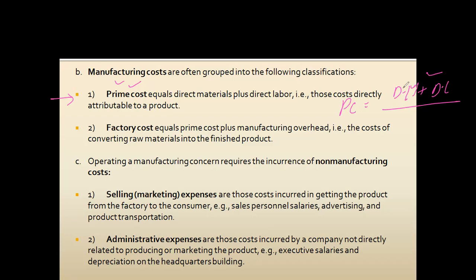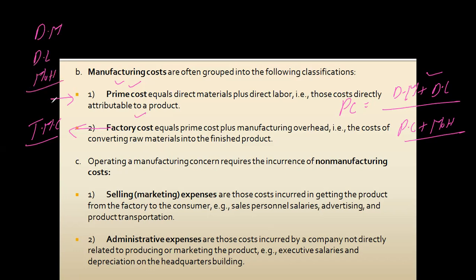The overall factory cost, which we can also call total manufacturing cost. To prime cost, friends, when we add manufacturing overhead, this overall figure we can call factory cost or total manufacturing cost. You can also write it like this: direct material, direct labor, and manufacturing overhead.